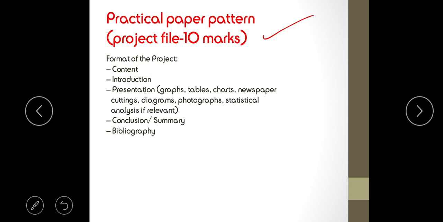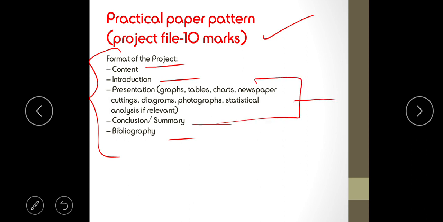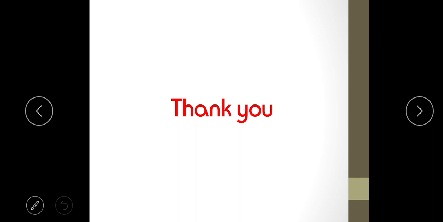It will be divided into all these parts: the content, introduction, summary, conclusion. All of these will have specific marks allotted to them. The maximum marks will be for the presentation. Now the presentation is better done handwritten, also with lots of diagrams, rather than going for printed diagrams. That fetches quite a lot of marks because it creates a good impression on the examiner. That's all. Thank you.